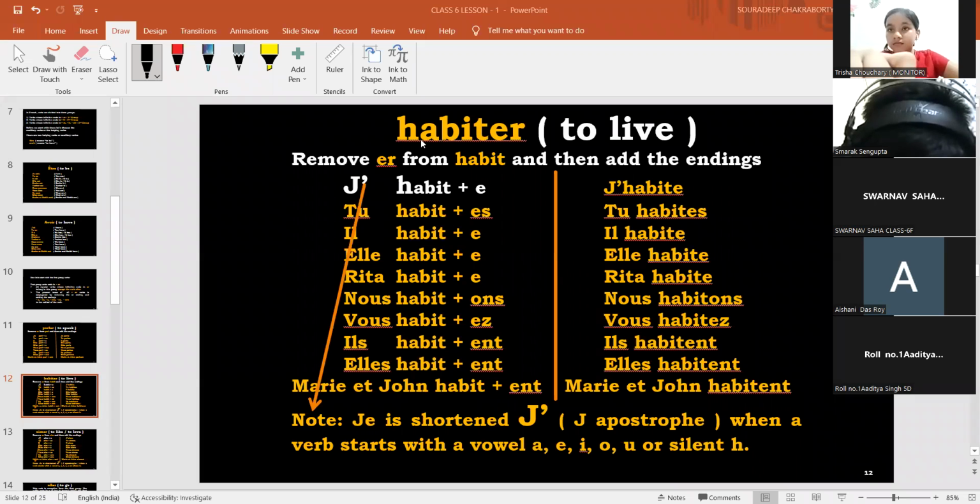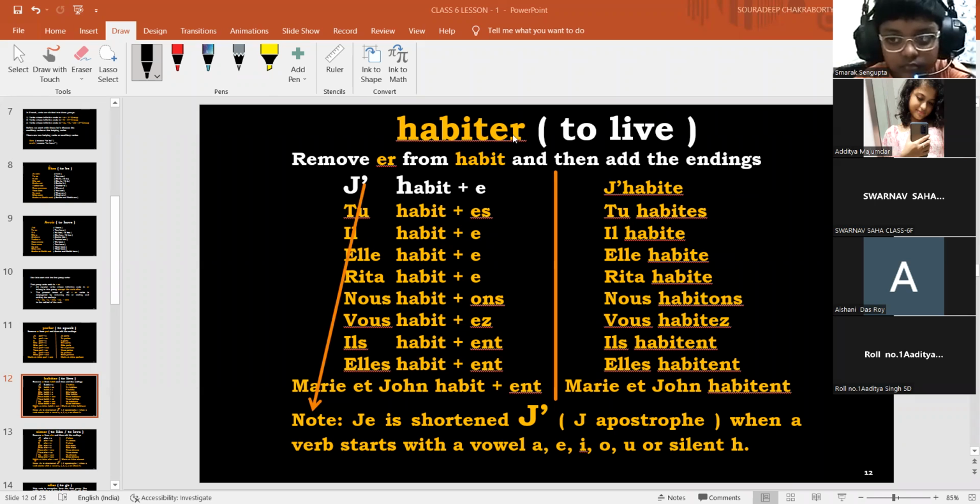So next the verb is habiter. Now you can see the verb. In this verb, if you observe the verb habiter, the same way you'll be doing the verb for the first group. See, it also ends in er. So that means it belongs to the first group, isn't it? So when you remove e and r, we are left with h, a, b, i, t. So this becomes the root of the verb, right? So we write this and then we add the endings this way.